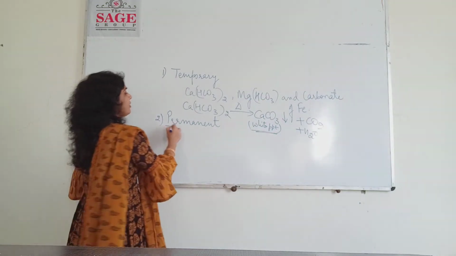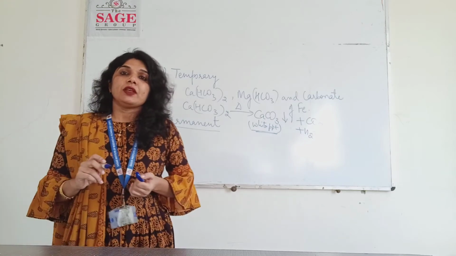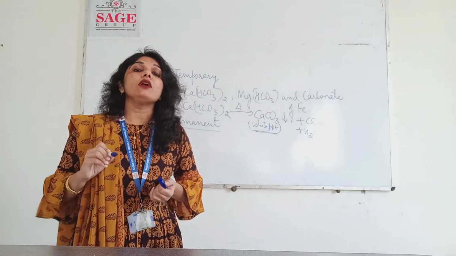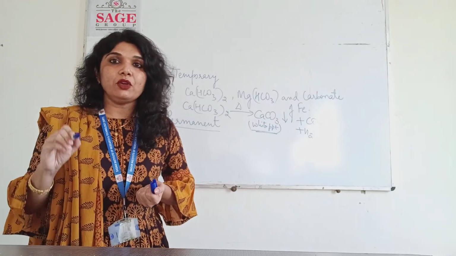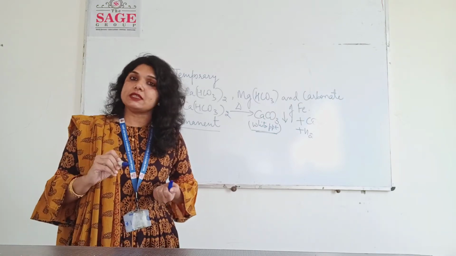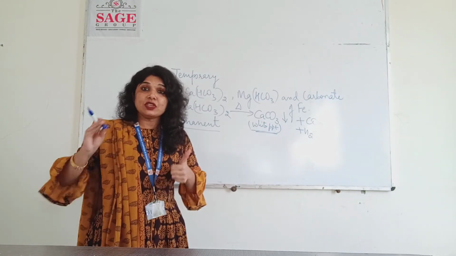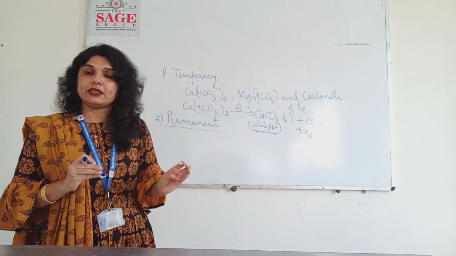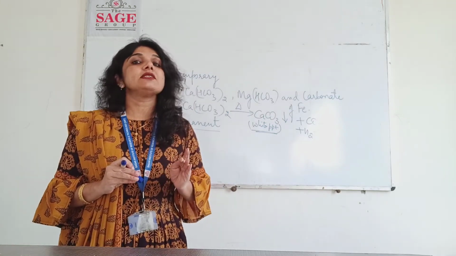Now, what is permanent hardness? Just now I told you, the hardness that is not removed by boiling the water. The hardness that cannot be removed by boiling the water, we call it permanent hardness. There are other methods like the lime soda method, zeolite method, ion exchange methods, these methods are there.